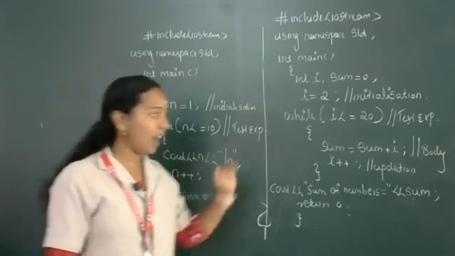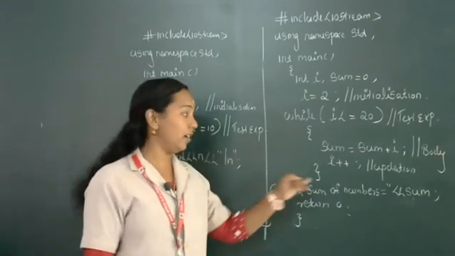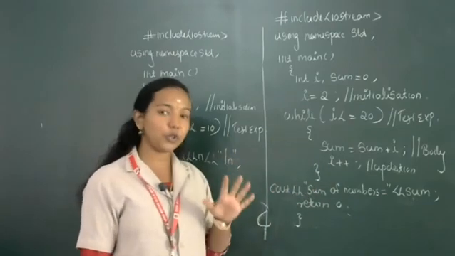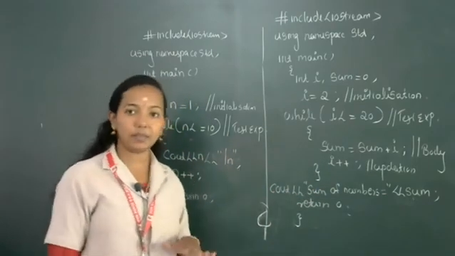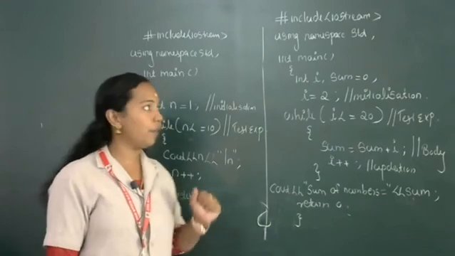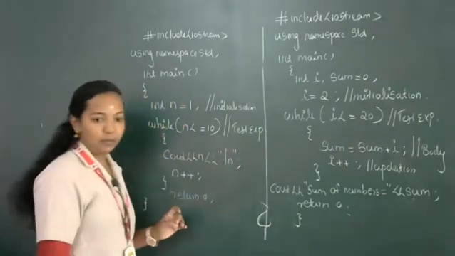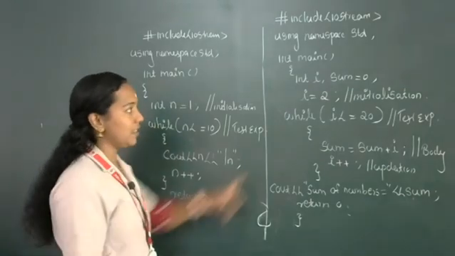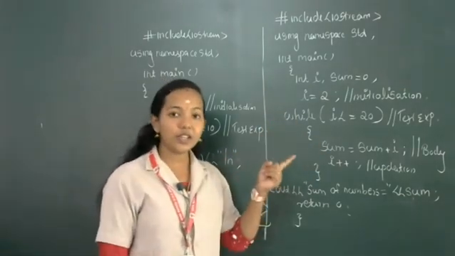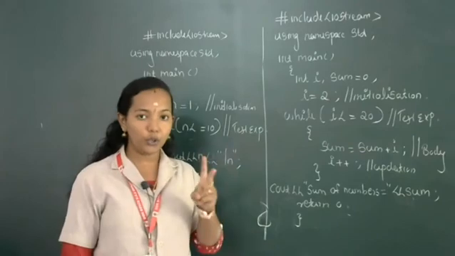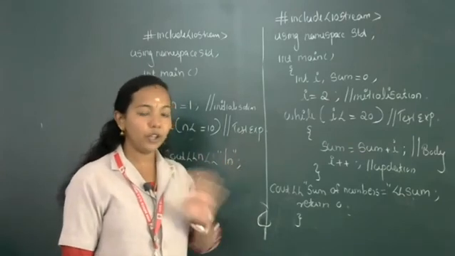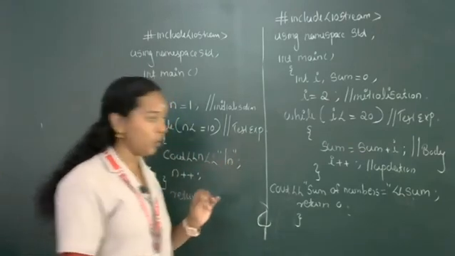We are printing after the loop. When you want to print the result, you exit from the loop and then print. For example, now there are two variables present. Which are the variables? I and sum. The initial value of I is equal to 2. Is there any value present at sum? No. So now the sum is equal to 0.